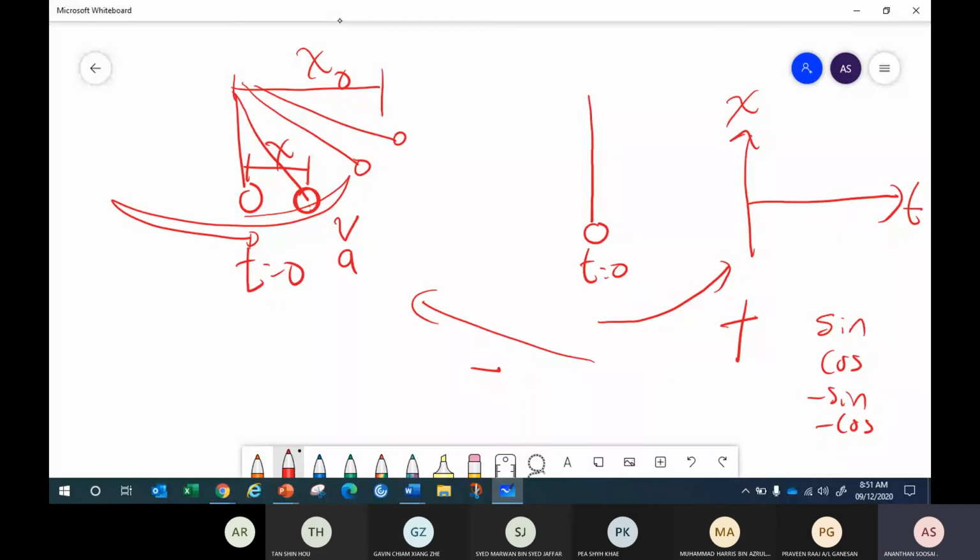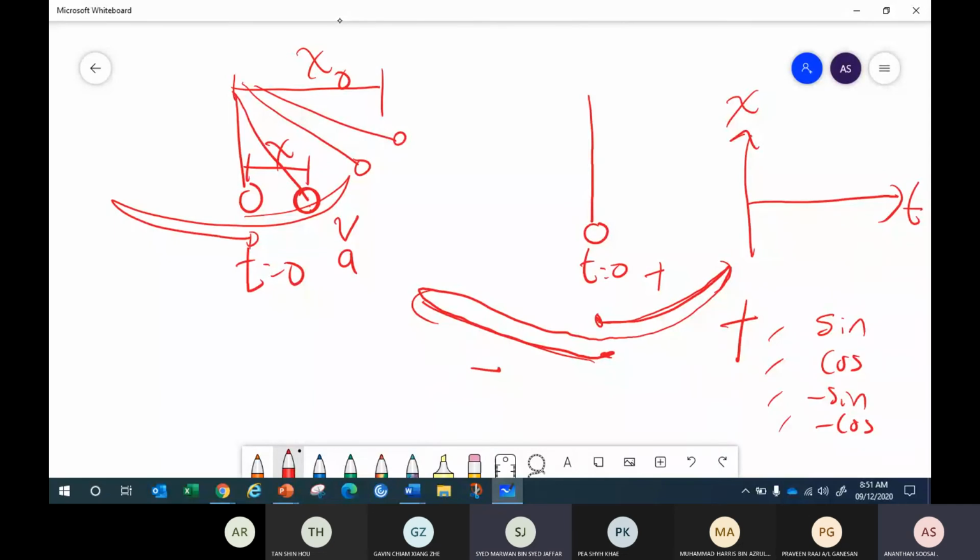Time starts at 0 in the center. Time starts at 0 when the object is in equilibrium. It's moving to the right first, then comes back to the origin, then moves to the left and comes back to the origin. If I want to draw x versus t, how does the graph trace look? Sine, cos, negative sine, negative cos. To the right, consider positive. To the left, consider negative. Anyone?